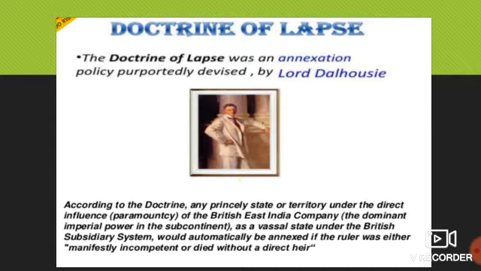They had to give away his territory to the Britishers. If they don't have any natural heir, any son to rule over the country, they have to give all his territory to the Britishers.